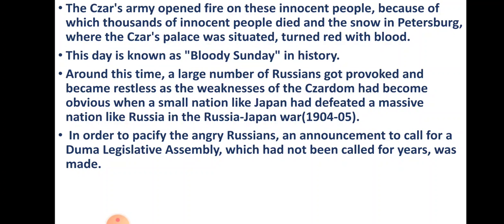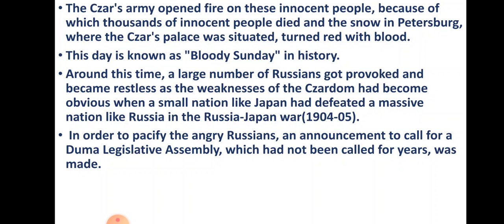Around this time, a large number of Russians got provoked and became restless, as the weaknesses of the Tsardom had become obvious when a small nation like Japan had defeated a massive nation like Russia in the Russo-Japanese war. At this time Russians were restless and not happy.